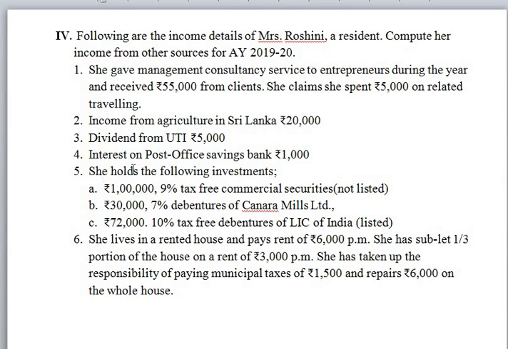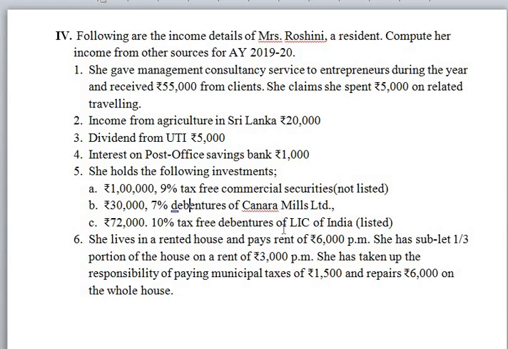So the next, she holds the following investment: 1 lakh 9% tax free commercial securities. So it is non-government securities, moreover tax free. So amount of interest must be grossed up at the rate of 10%. Next, 30,000 7% debentures of Canara Mills Limited. So it is also a non-government securities, but it is not tax free. So it should not be grossed up when they have given amount of investment and the rate of interest. So only the amount of interest must be taken.